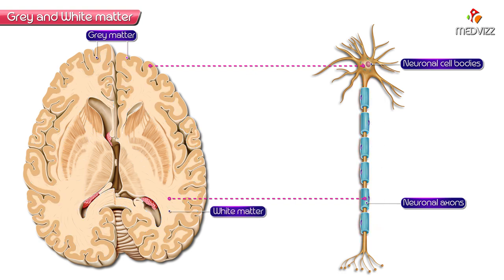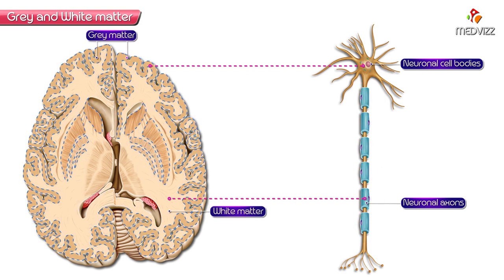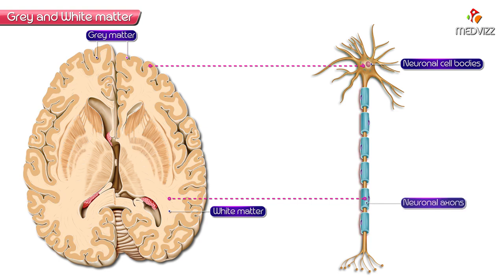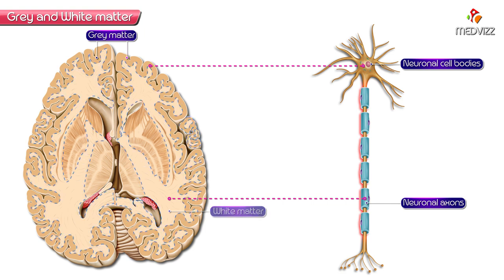So remember guys, grey matter is nothing but a collection of neuronal cell bodies, and wherever the axons are seen traveling along like a bundle, these are called tracts. All these tracts resemble white matter.